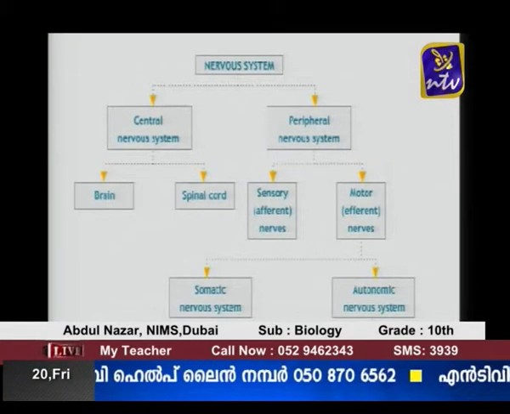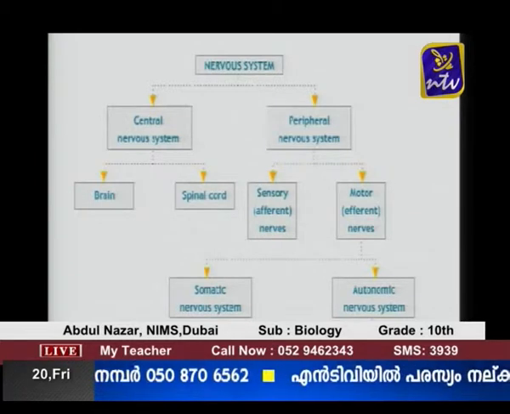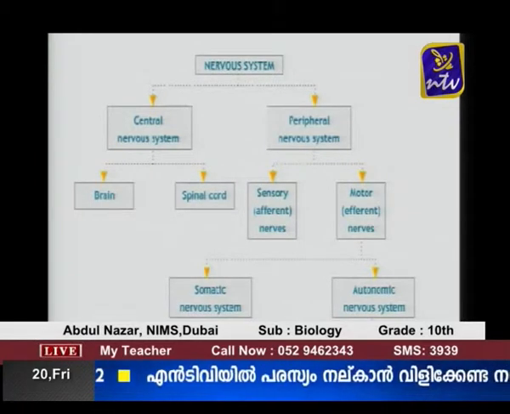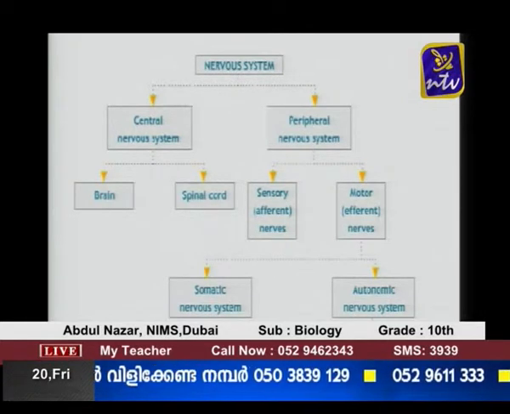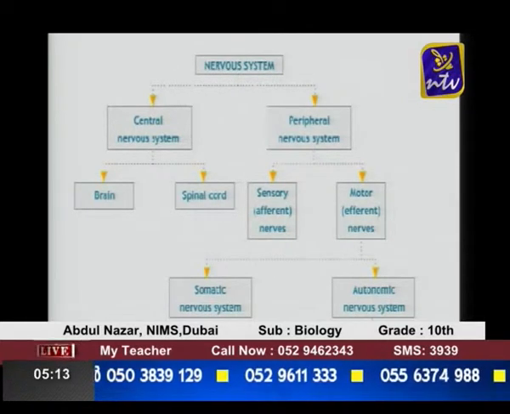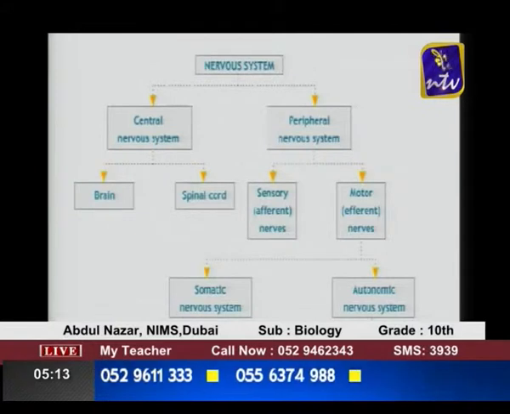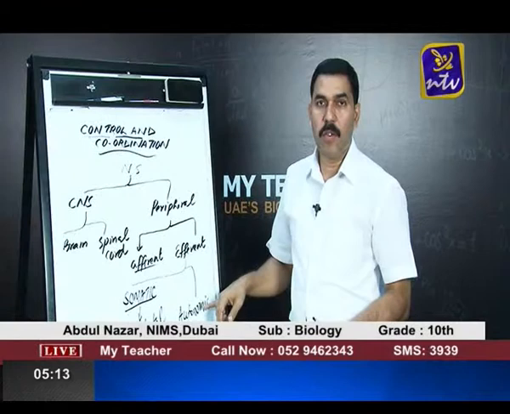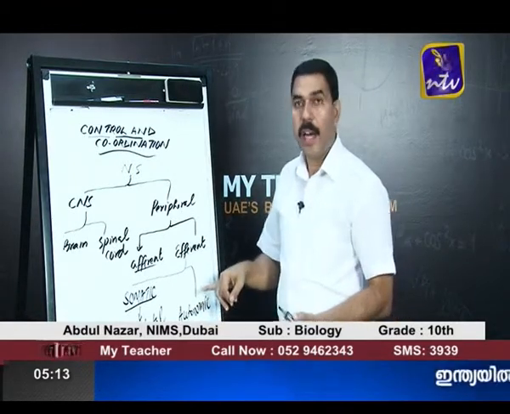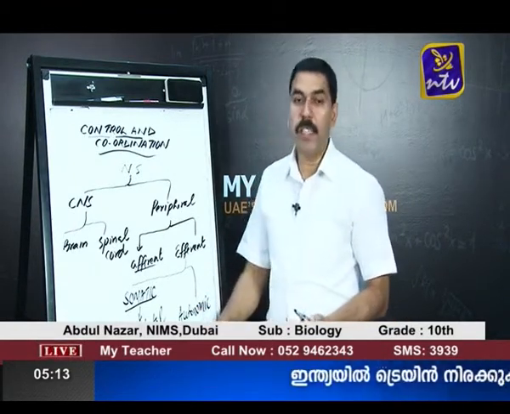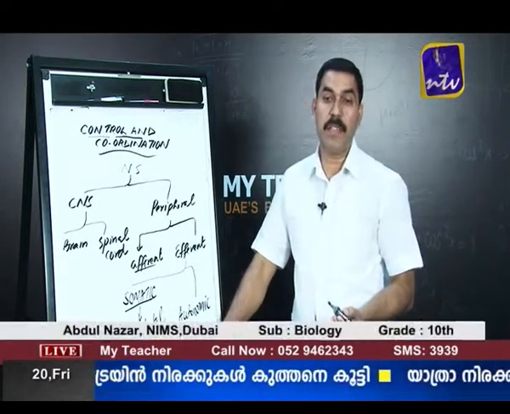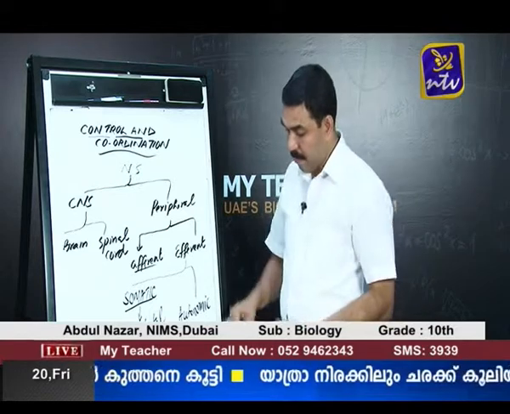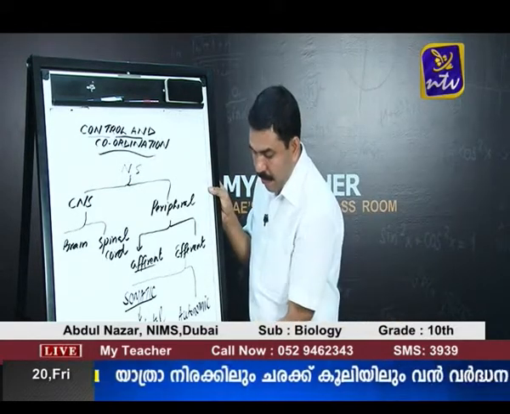Again, the autonomic nervous system divided into sympathetic and parasympathetic system. So, autonomic nervous system consisting of those nerves which are originated from the brain and spinal cord, they are connected to all the internal organs, can be divided again into two parts, sympathetic system and parasympathetic system. Let us see what is the function of the sympathetic system.